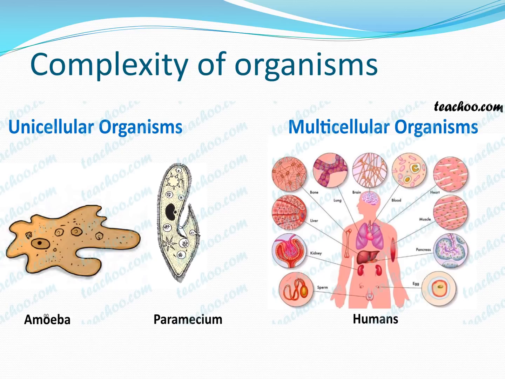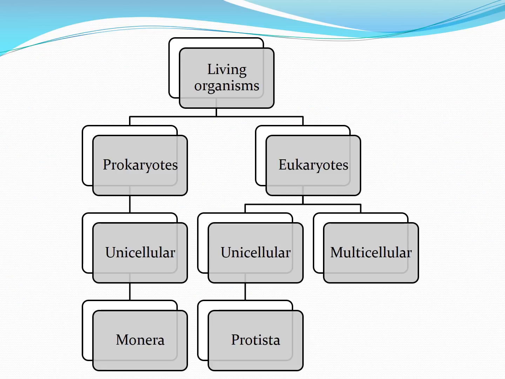Therefore, what we learnt earlier, that living organisms are divided into two, prokaryotes and eukaryotes. Prokaryotes are further divided into unicellular. All the prokaryotes are unicellular only. These unicellular prokaryotes are called as Monera. Therefore, unicellular prokaryotes belong to the kingdom of Monera. Eukaryotes, however, can be divided into two, unicellular and multicellular. These unicellular eukaryotes belong to the kingdom of Protista.